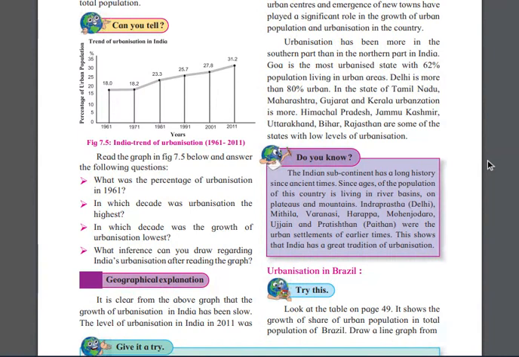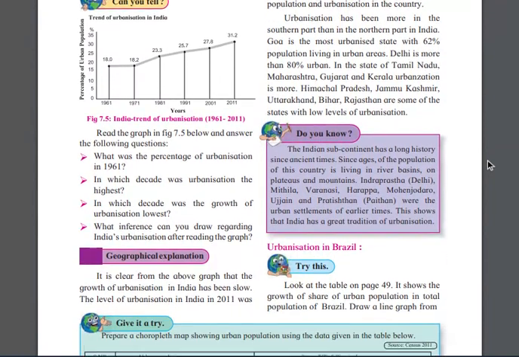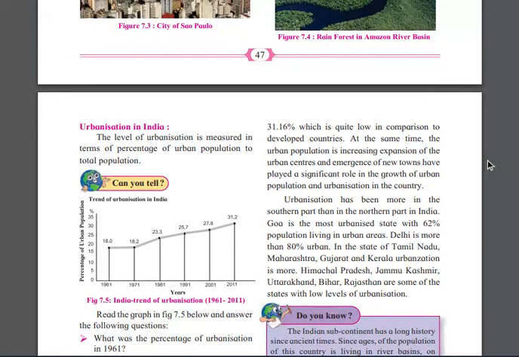The simple reason is that you are getting more facilities over there, right? And it is clear from the above graph that the growth of urbanization in India has been slow. The growth is very slow, and the level of urbanization in India in 2011 was 31.16%, which is quite low in comparison to the developed countries.